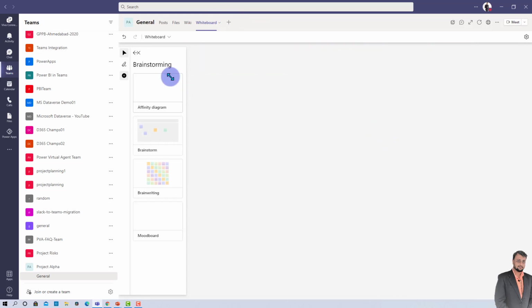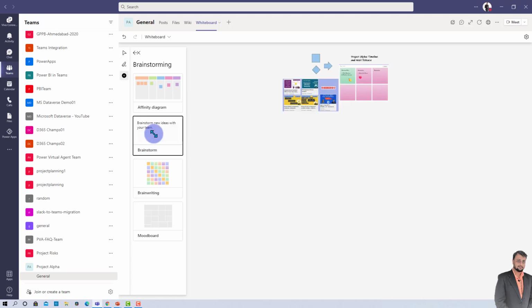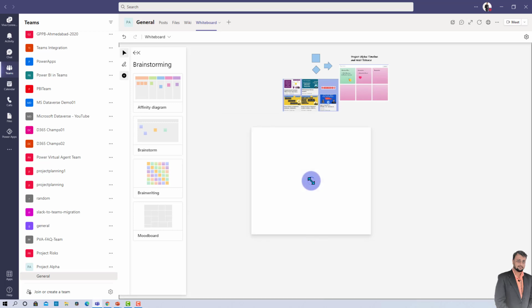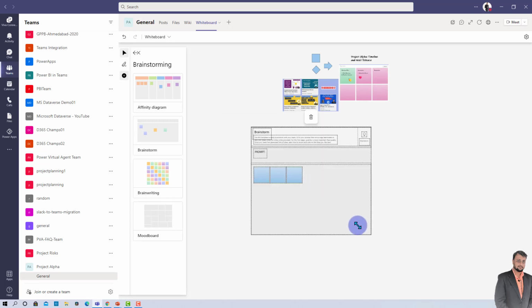So let's say I'm going to brainstorming, and in brainstorming different things are available like affinity diagram, a brainstorm. So let me just use one of the diagrams from here. Let me just drag and place that template onto my canvas. So this has added this type of